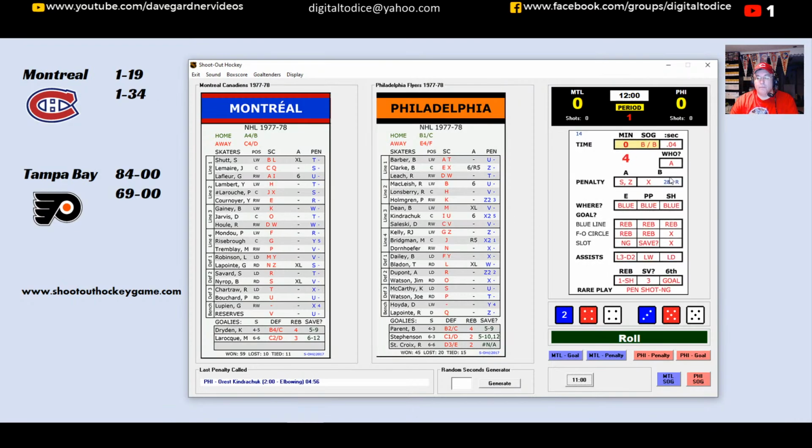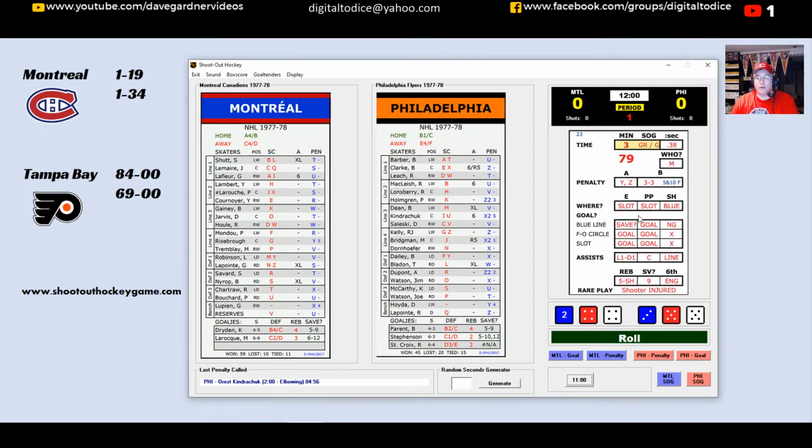So Montreal, they move it into the Philadelphia zone. Guy Lafleur with it now. No chance of Guy at the Spectrum, I can tell you that right now. Guy Lafleur with it now, from the slot. Lafleur moves in. Is it going to be a save or not? Parent needs a 5 to a 9. Parent trying to make the save, and he does with a 5. Bernie Parent comes up with the save, and he'll hang on, and he turns aside Guy Lafleur, who is all alone in the slot.